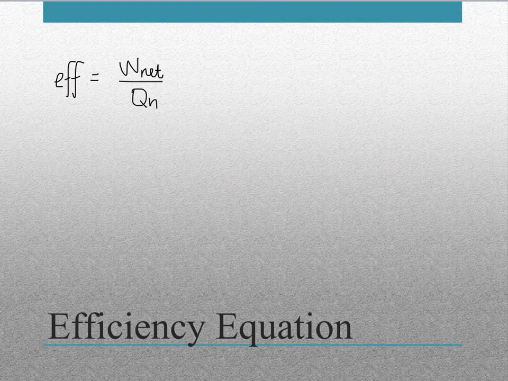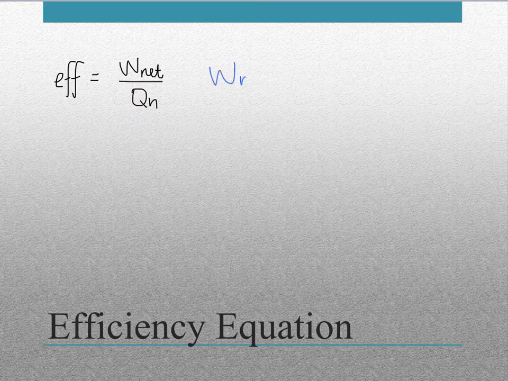So our equation for efficiency starts out as EFF equals the net work done, that's our useful energy, divided by the total energy available to do work, or our energy coming from the hotter part of the system. We can also write this equation, if we remember, net work equals QH minus QC.